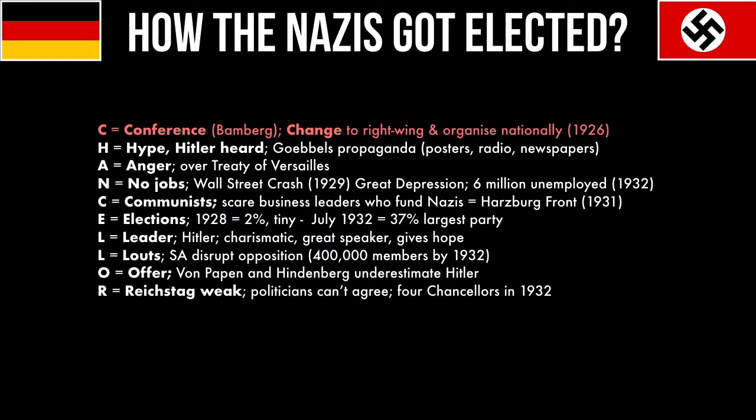Chancellor. C, the conference at Bamberg changes and reorganises the Nazis. H, hype propaganda gets Hitler heard. A, anger over the Treaty of Versailles. N, there's no jobs because of the Wall Street crash. C, the communists scare business leaders and the middle classes. E, elections in 1932, they win 37%. L, leader Hitler is charismatic. L again, louts that SA disrupt the opposition. O, offer Hindenburg von Papen offer Hitler the chancellorship. And R, the Reichstag is weak.